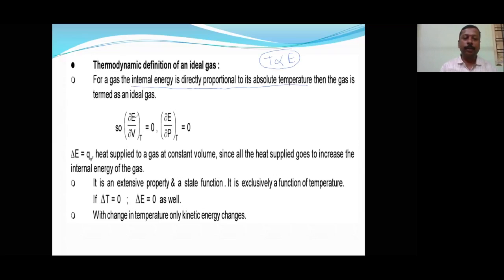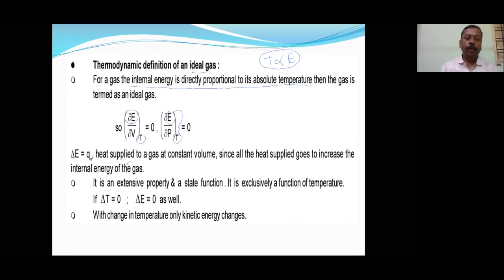See, delta E divided by delta V at constant temperature. Temperature is constant, then the internal energy change is also constant, that is zero. So you change pressure, but temperature is constant, delta E will be zero. That means delta E will change only and only with temperature. Then it is called an ideal gas.